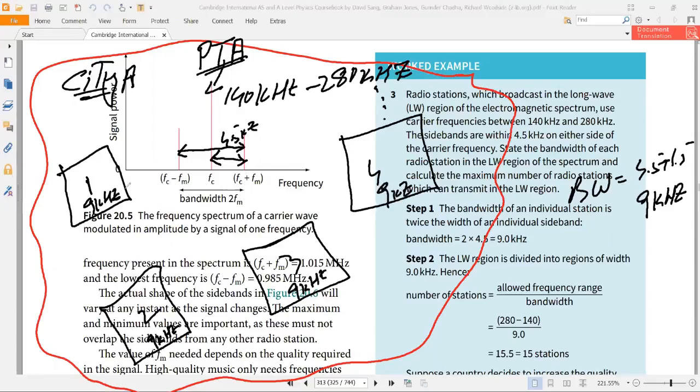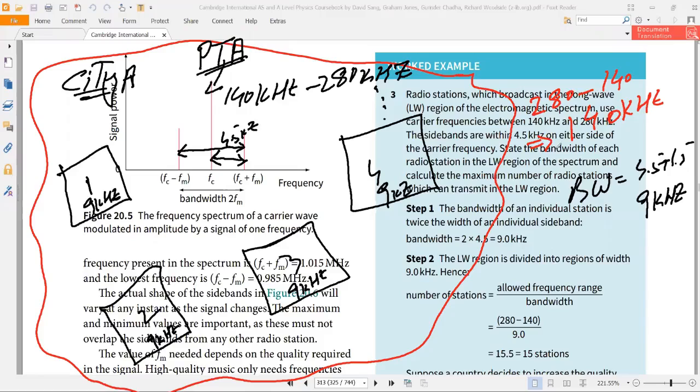Now we need to find the total number of radio stations which we can build under this frequency. The frequency assigned to me is 280 minus 140, which is 140 kilohertz.